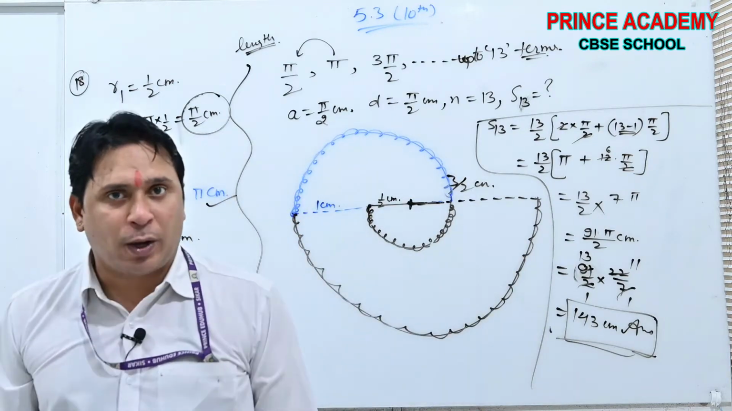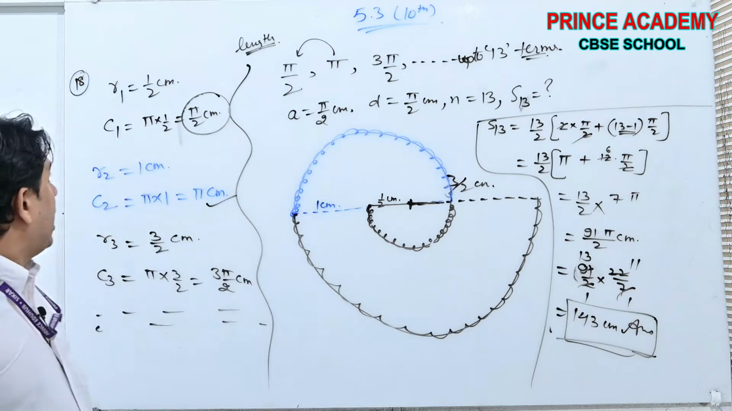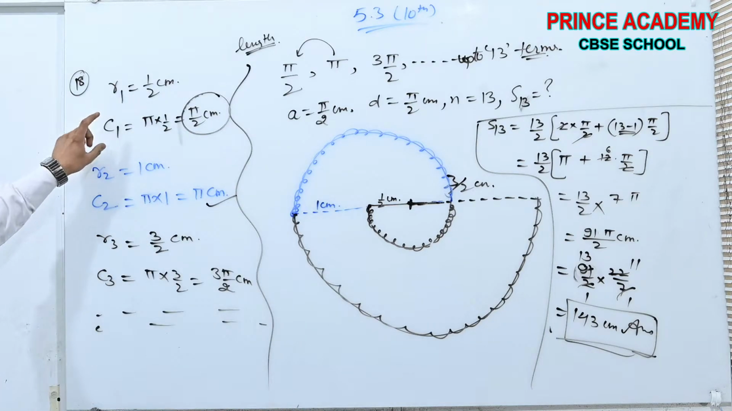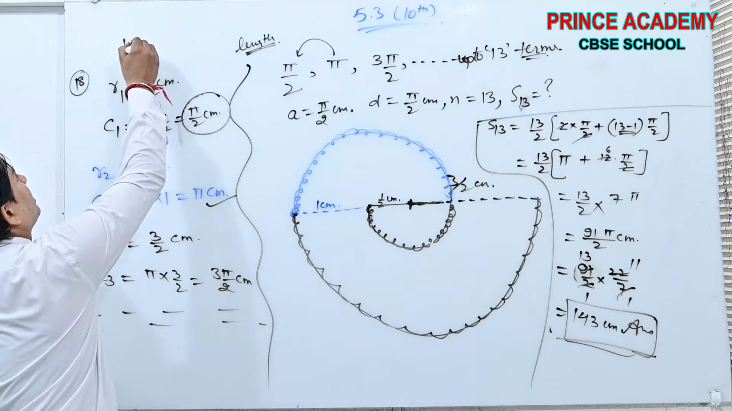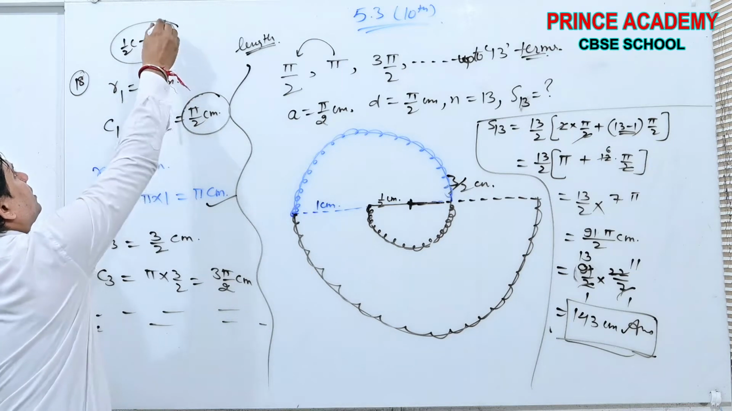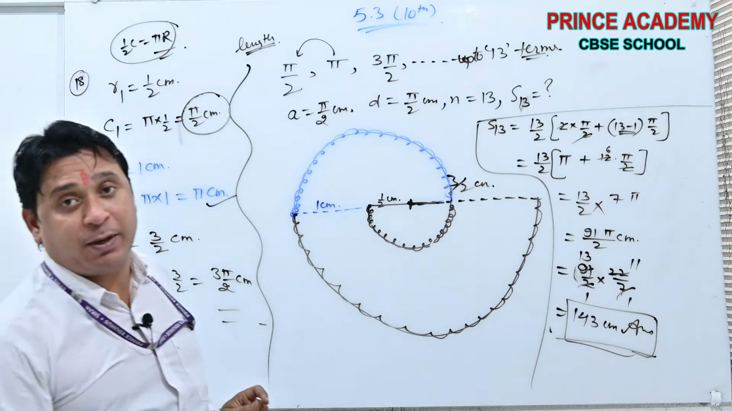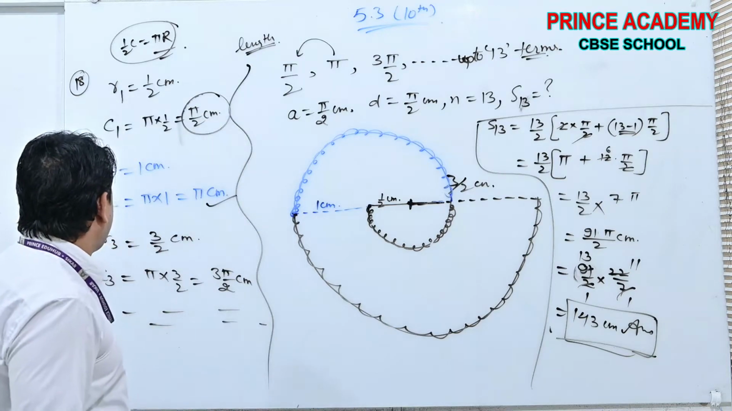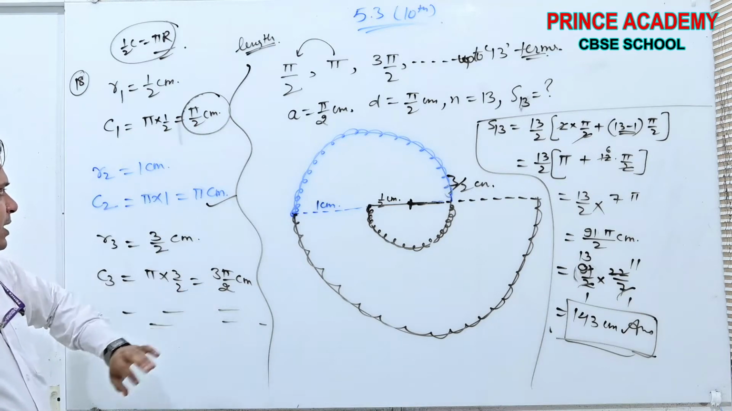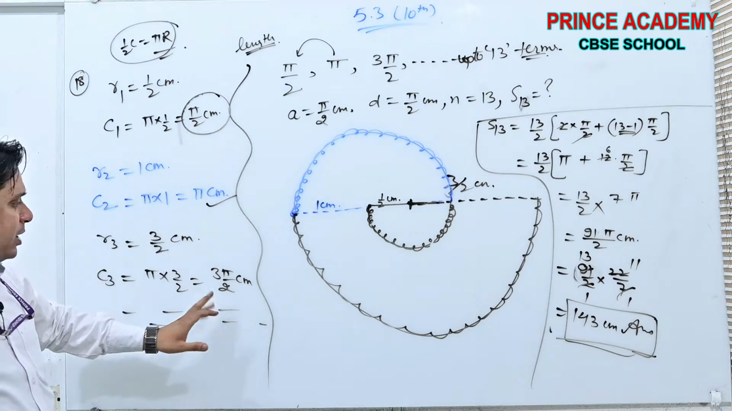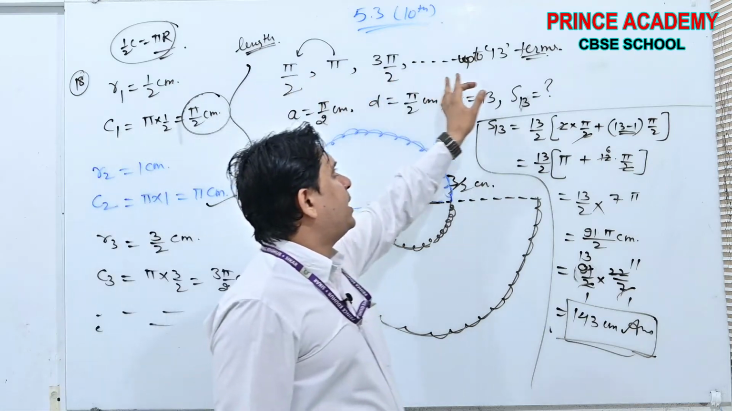That's why we find half circumferences. I am using the formula: half circumference is pi r, not 2 pi r. Okay, beta, once again I am repeating this. In this way we found the first circumference, second, third. These are the lengths of the first thread, second thread, third thread, and so on up to 13 terms.